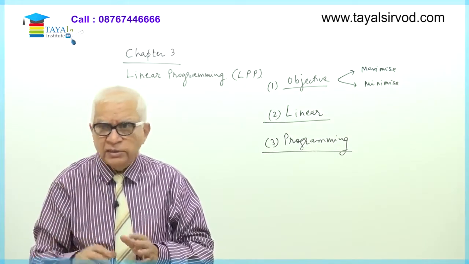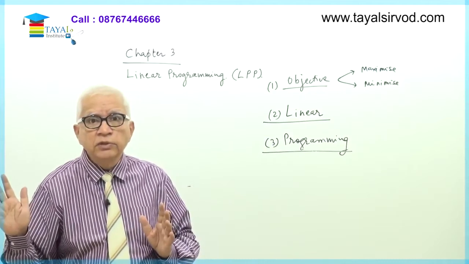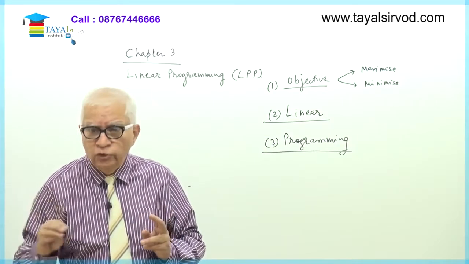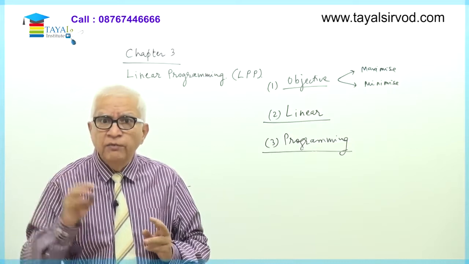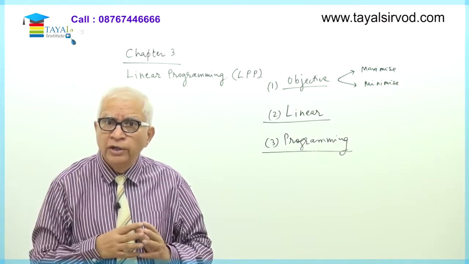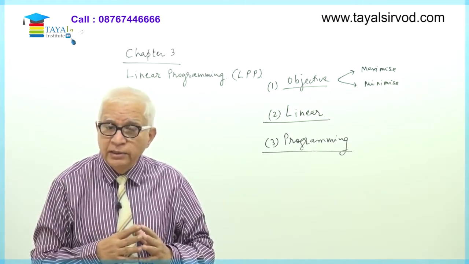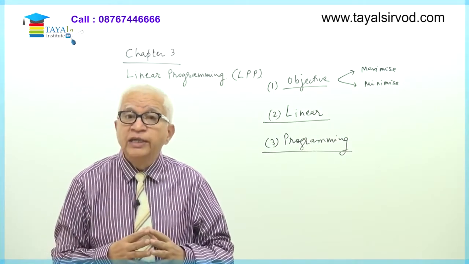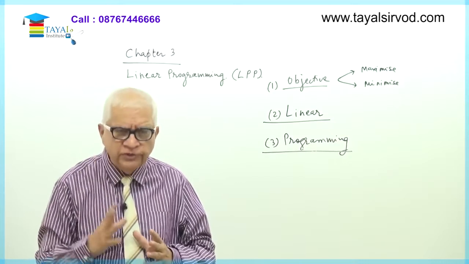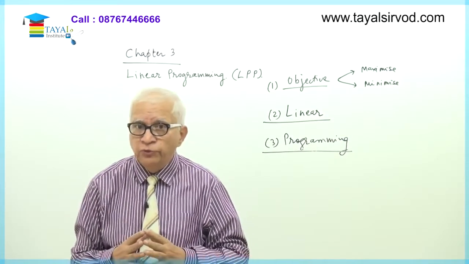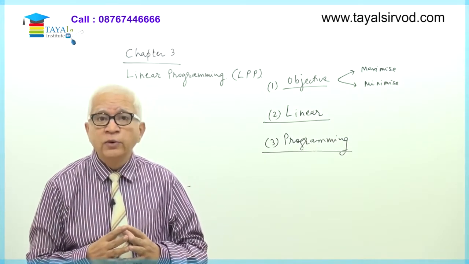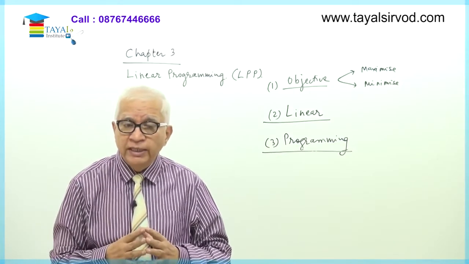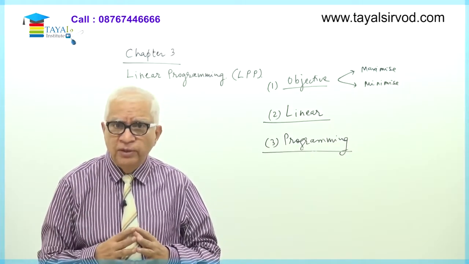I'll invest 20 lakhs in fixed income earning investments, where it could be a PF, or a bank deposit, or a government bond, etc. So portfolio management is one of the areas where linear programming can be successfully applied. We'll be doing some very simple problems on portfolio management also, and we'll see how linear programming can be applied over there. Now I'll start with the first problem here.